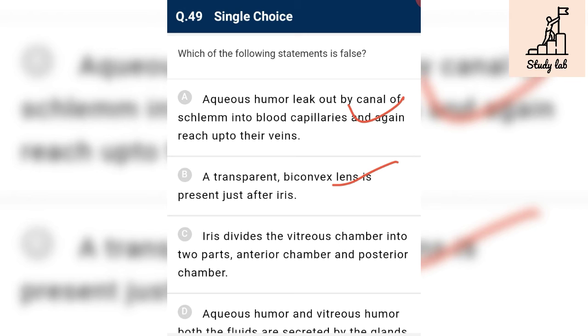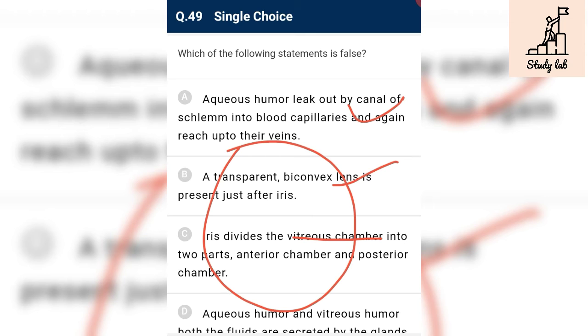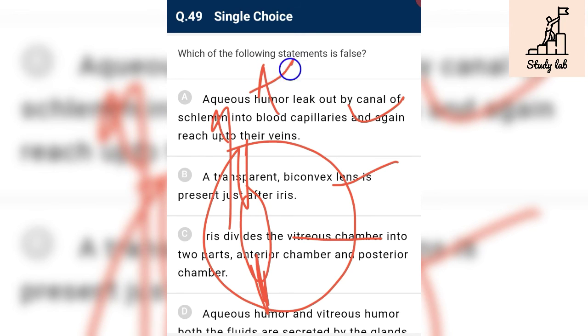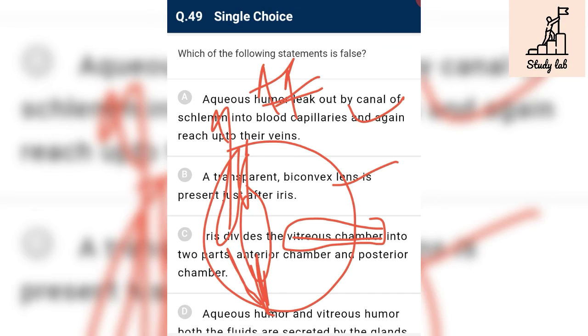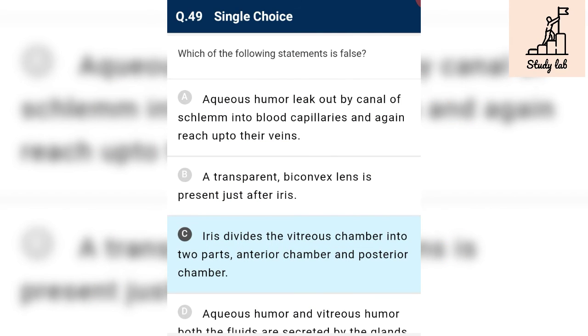Iris divide the vitreous chamber into two part. Okay, anterior. Okay, vitreous chamber, no, it divides the aqueous chamber. The front chamber is known as aqueous chamber. This front chamber is called as aqueous chamber, and aqueous chamber is divided by iris into two, anterior part and posterior part, and not the vitreous chamber. So it is incorrect, and the required answer, we want false statement.